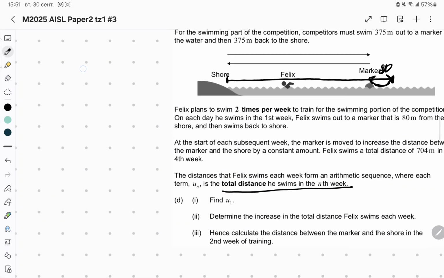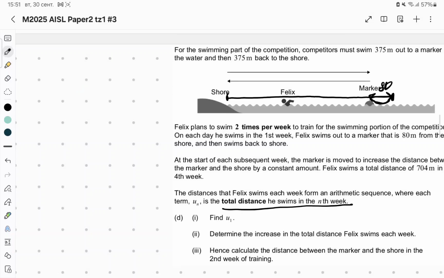Since he's swimming 2 times a week, the first term U1 is going to be our value of 80 times 2 times 2. So the first term is 320 meters.